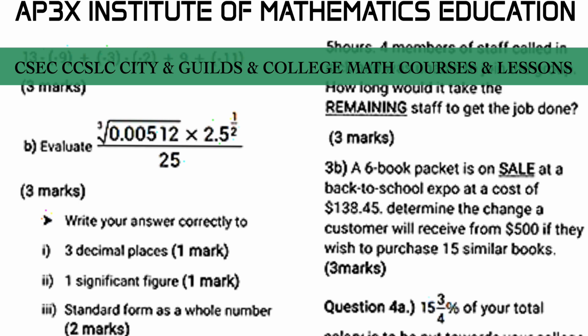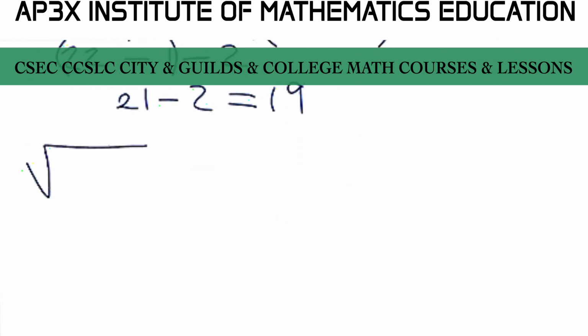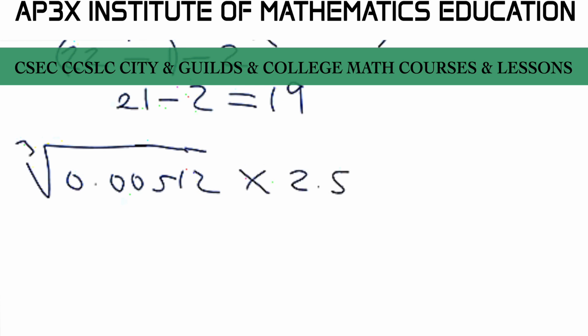So let's just rewrite that question on screen. It is the cube root of 0.00512, and that's going to be subtracted. Is it subtracted? I think it's multiplied. Pardon me, guys. I'm so sorry. Let me grab my eraser here. All right, so it is multiplied by 2.5 raised to the power of a half. And that will be all divided by 25.